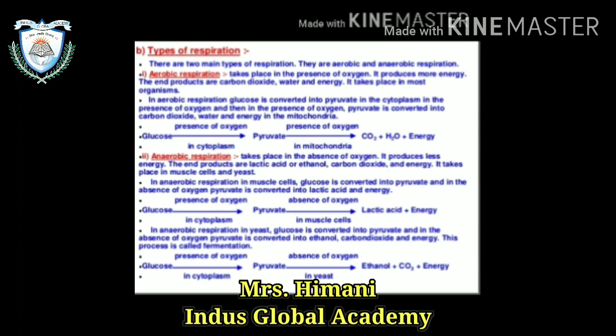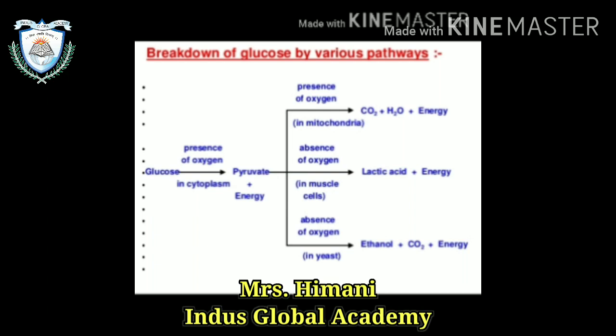Now, second, anaerobic respiration, which takes place in the absence of oxygen. It produces less energy, and the end products are lactic acid or ethanol, carbon dioxide and energy. It takes place in the muscle cell and the yeast. You can see in the equation, in the muscle cell, glucose is converted into pyruvate, and in the absence of oxygen, pyruvate is converted into lactic acid and energy. In the next equation, glucose is converted into pyruvate, and in the absence of oxygen is converted into ethanol and carbon dioxide and energy.